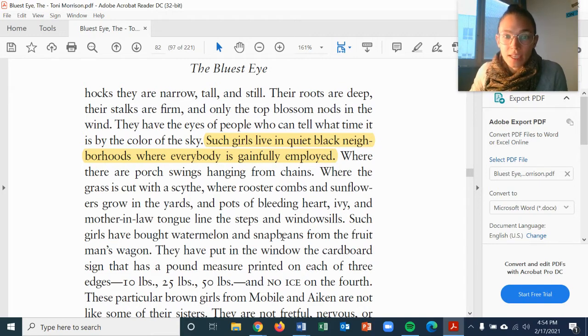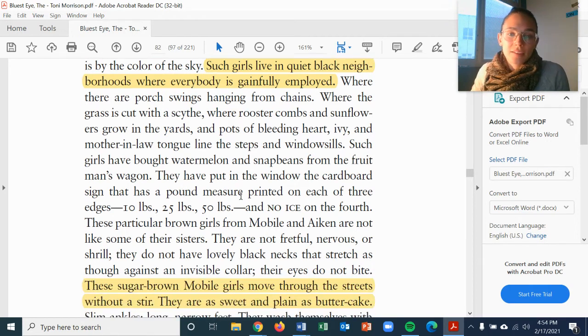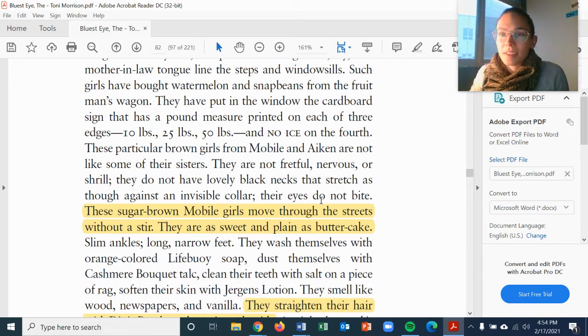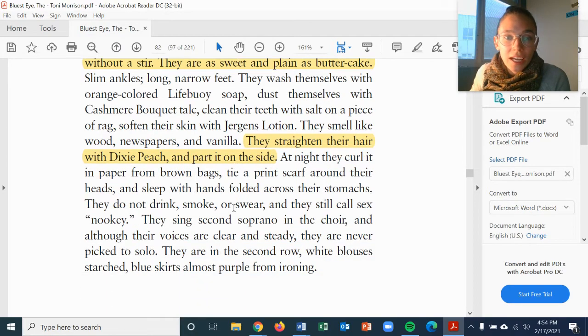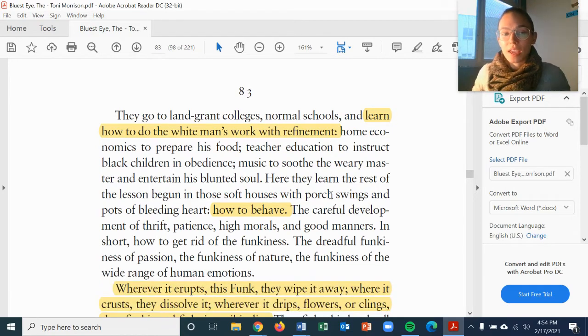She is emphasizing that these houses are very nice and there's pots of flowers, that they come from nice places, these sugar brown Mobile girls, right? That they're sweet and plain as butter cake. So, middle class roots, light skinned. They straighten their hair. They learn how to do everything with refinement. The other repeated idea is that they care a lot about their appearance, in a way that lives up to white standards.